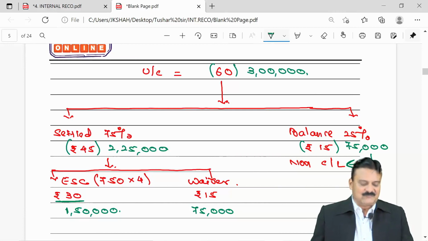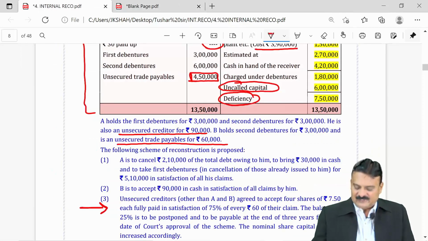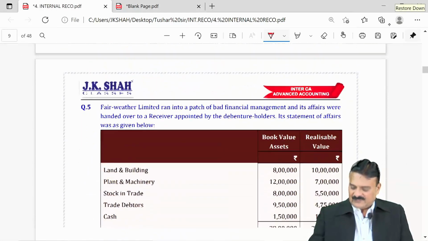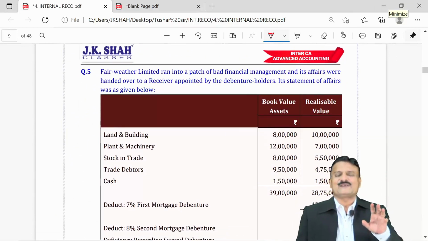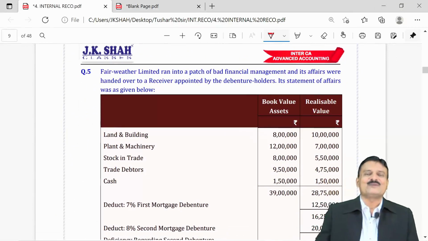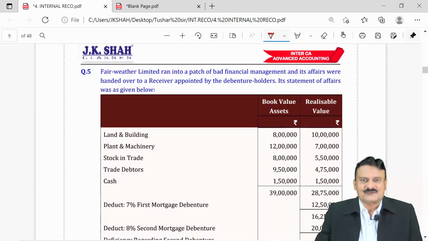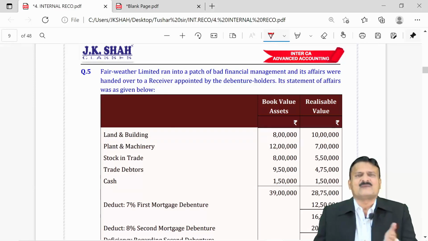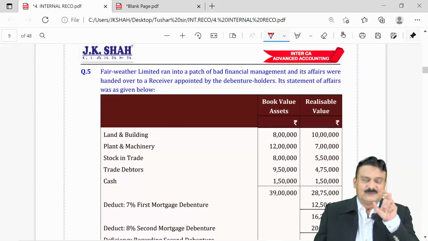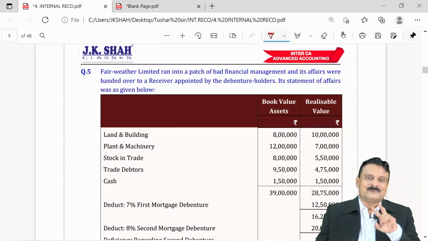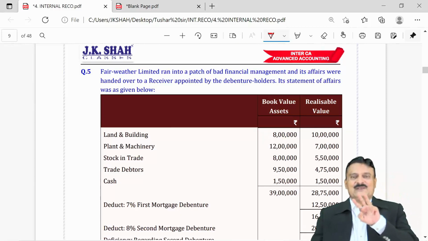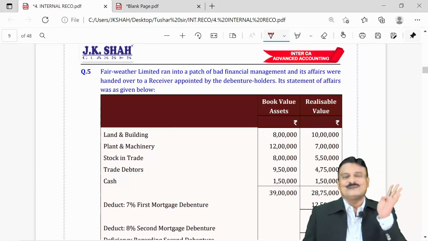So this question number 4 and immediate next question, question number 5 in our textbook, they are worth revising a day before your exams. It has some typical points in it to be taken care of by you. I don't say other questions don't have typical points, but they're the routine ones. Every sum has those things. But these typical things, preparation of balance sheet before you start with the solution, settlement of A, settlement of B and settlement of other creditors.